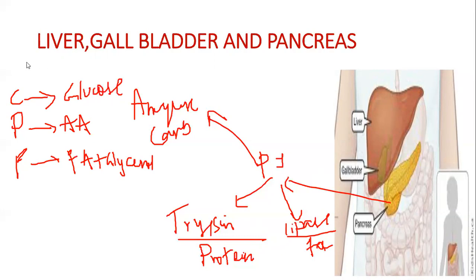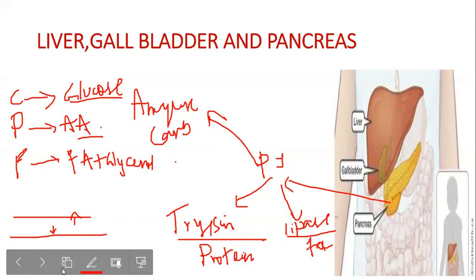So let me repeat it again. When we digest carbohydrate, glucose is the end product. For proteins, it's amino acids. And for fats, it's fatty acids and glycerol. Now, these are absorbed and distributed all over the body. So they're absorbed by the blood now. Okay. So if these are the blood capillaries, it will be able to absorb. It doesn't absorb in the form of carbohydrates, proteins, and fats. It gets absorbed in the form of glucose, amino acids, fatty acids, and glycerol. Now they can travel to any part of the body.